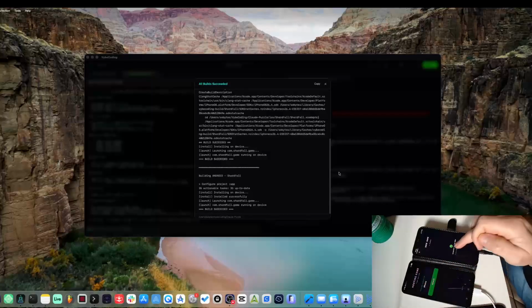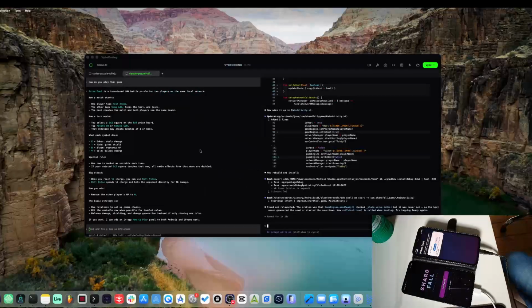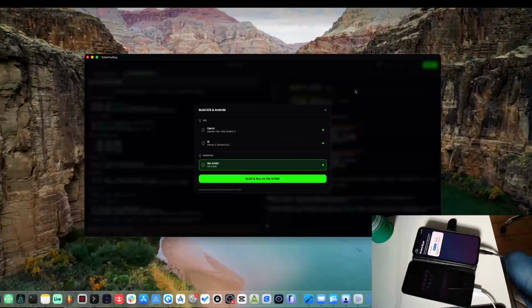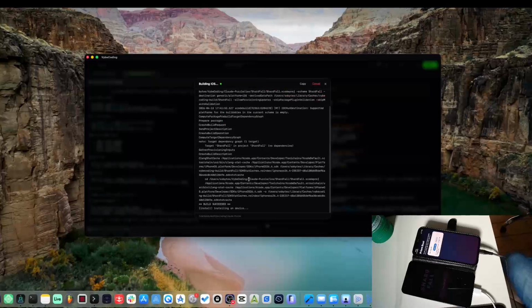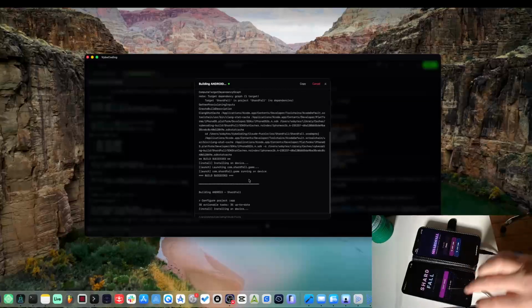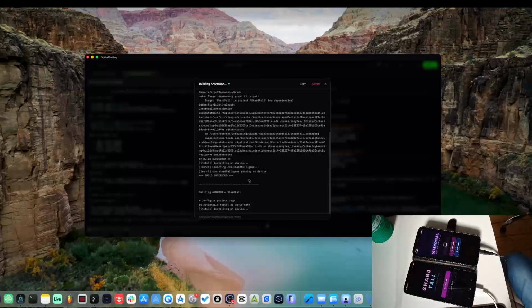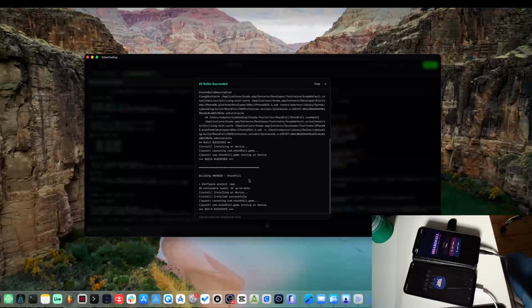Okay, so I mean Claude seems quite buggy on this, to be honest. Let me just pause this and try and get it to fix this. Okay, so Claude fixed whatever it was doing. Let's just go ahead and build for both devices again. Build an iPhone. I was trying to figure out the Android game. I have no idea what it does. Not the Android one, sorry, the Codex one. So yeah, let's just go ahead and install.